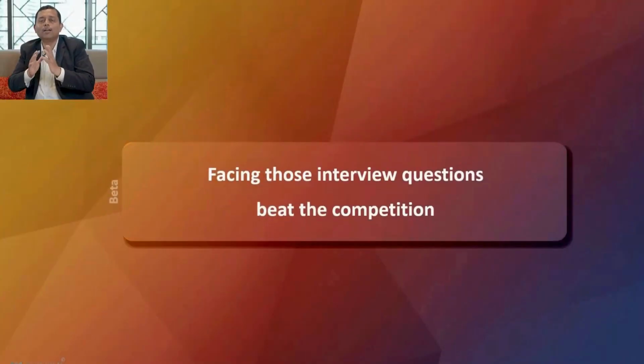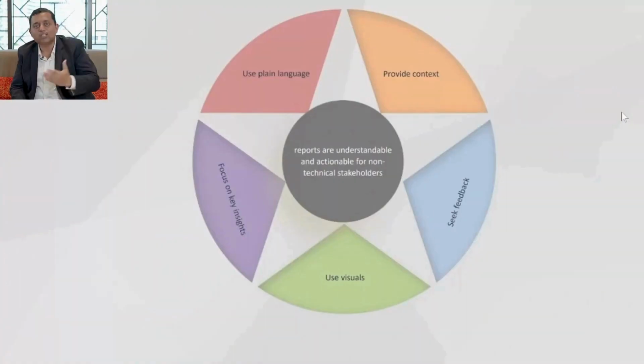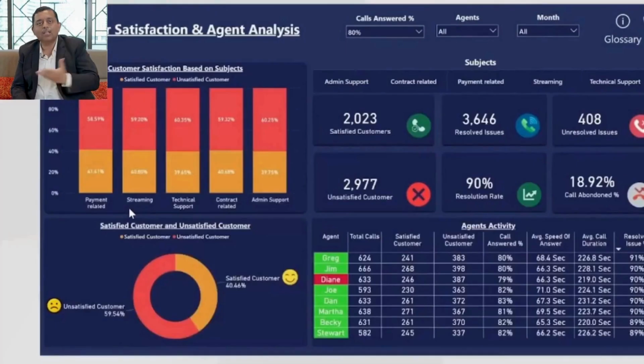We have the last 2 modules. The one is Beta. In the Beta module, we will talk about how to get prepared. Now that you have understood the entire data journey, how to prepare yourself for the world. That's Beta. We will talk about the interview questions or what kind of challenges you might face, and the difference between a data analyst or business analyst and, let's say, machine learning experts, how these frameworks work, and what are the actual guided learning paths that you have after completing this entire program. We are going to see that in Beta. And then comes the final, Alpha.